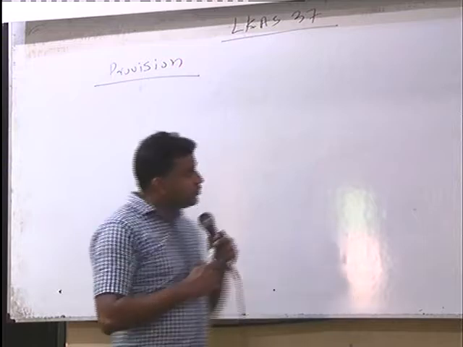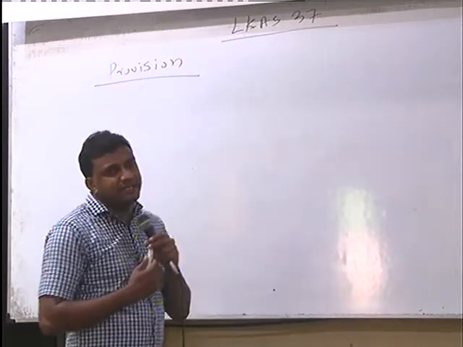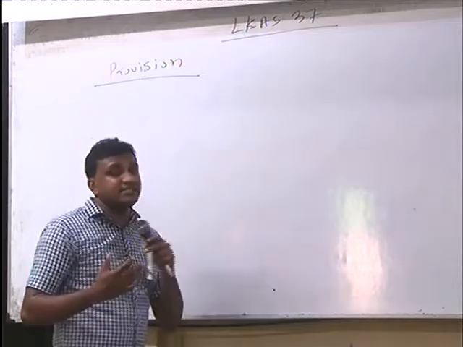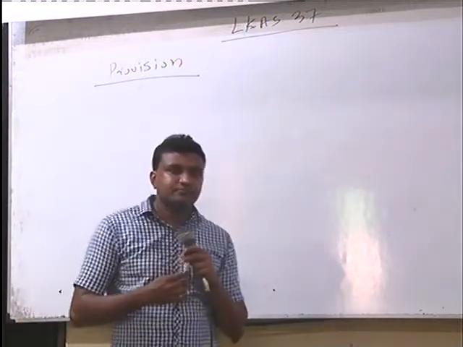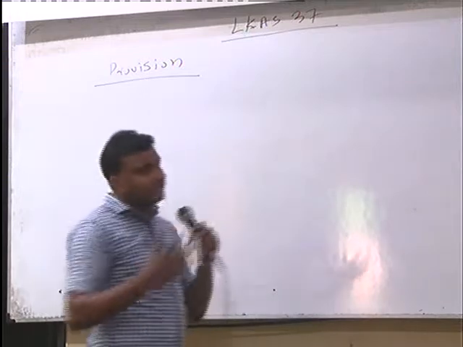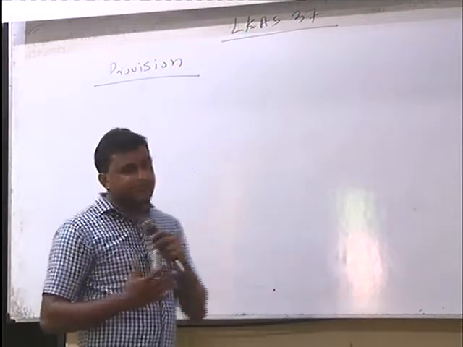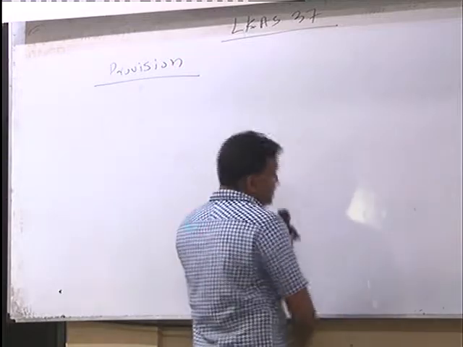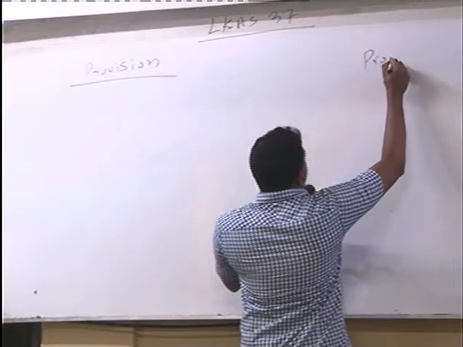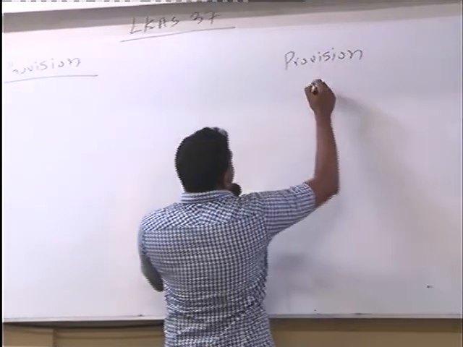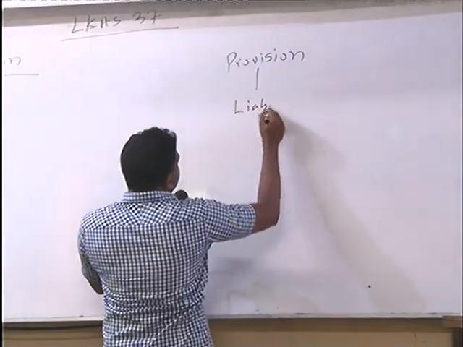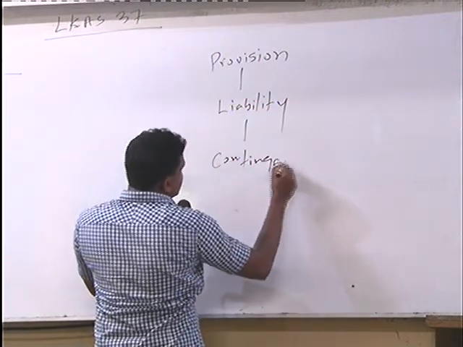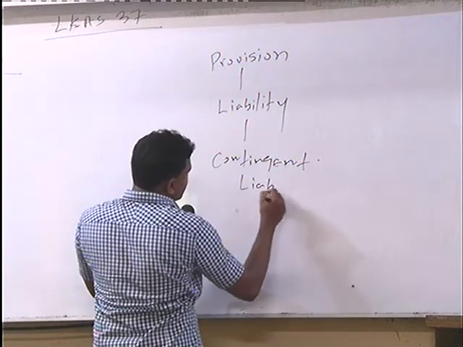Right. Now if the provision is related to liability, then what are the examples? We should know the relationship between the provision and the liability. After completing the discussion about LKS 37, you may identify the relationship between these terms: number 1, provision; then liability; then contingent liability.